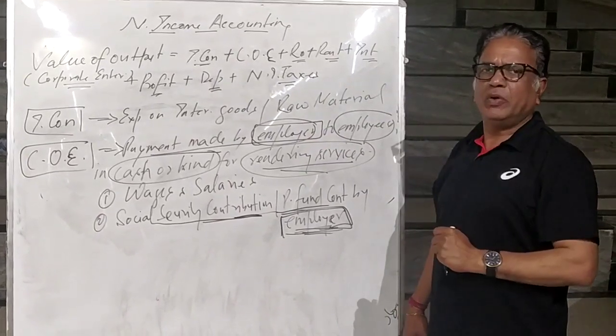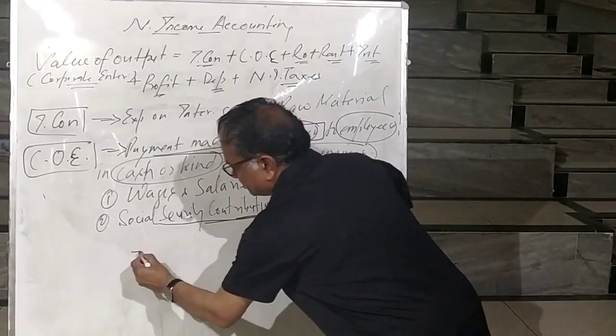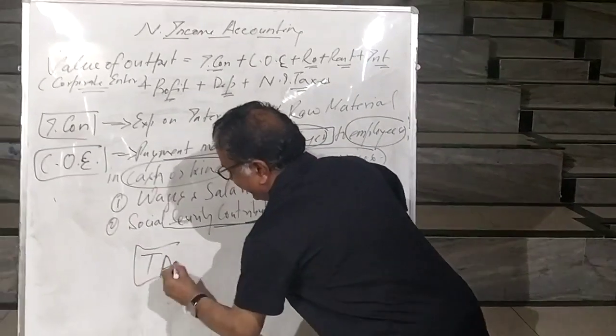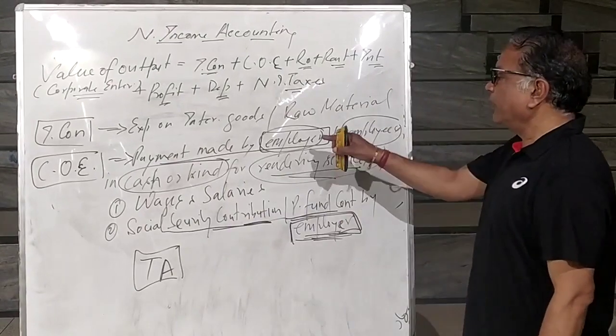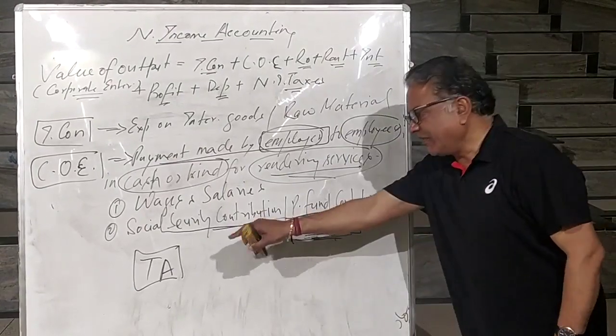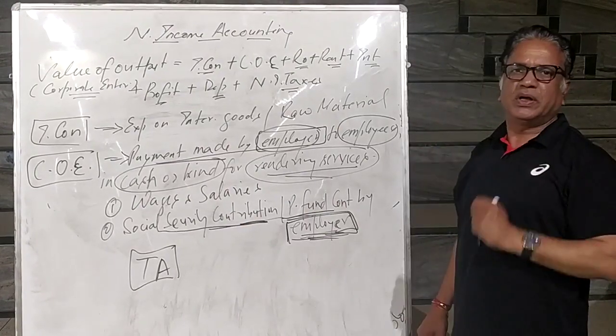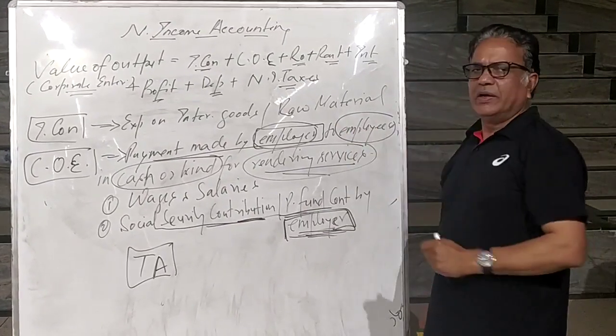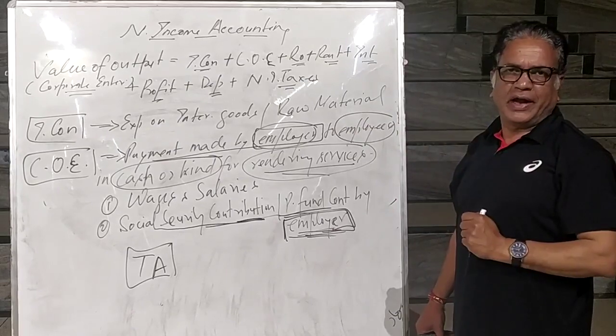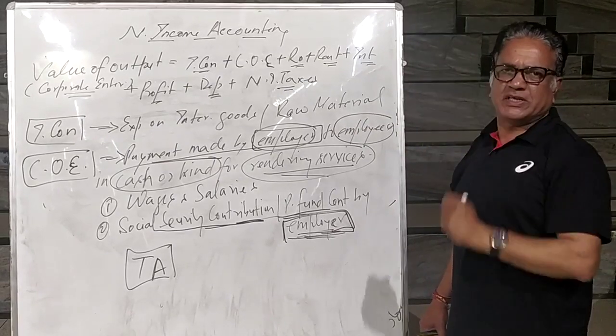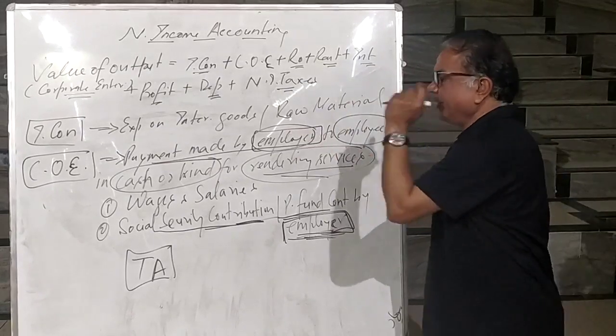Second example, travelling allowance. Travelling allowance is given by the employer to the employees. Now what is travelling allowance? When for any business duty or official duty, a worker or employee is going outside, then his to and fro expenses are taken care of by the employer.